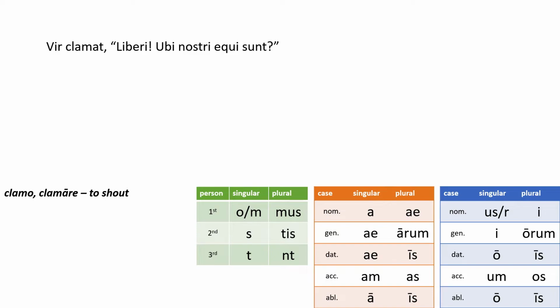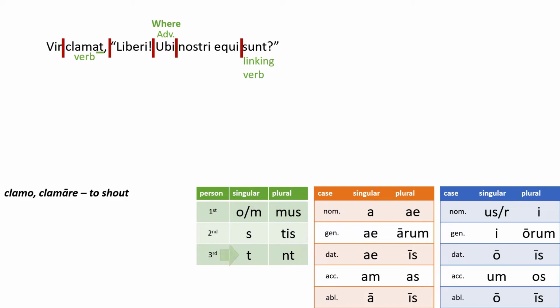Vir clamat, "Liberi, ubi nostri equi sunt?" Now when I look at this sentence, I see that there's a comma and then quotation marks. So it looks like somebody is talking and we're reading what they are saying in the quotation marks. Right away, ubi is an adverb. It means "where" or "when." I'm going to guess "where" here. Clamat is a verb. Sunt is a verb. It's a linking verb.